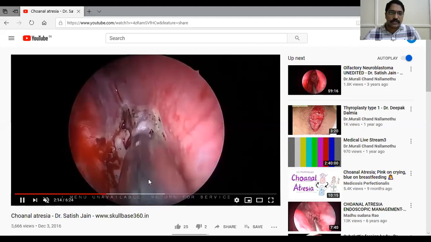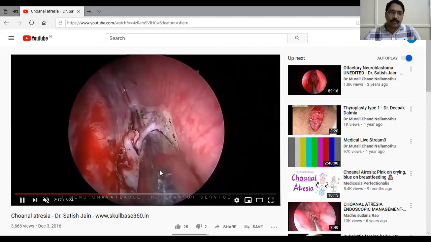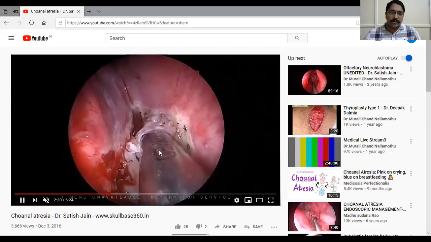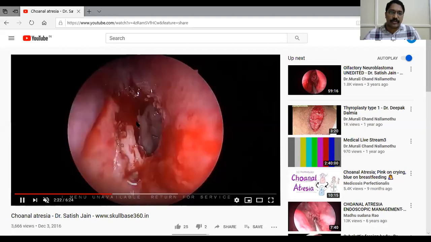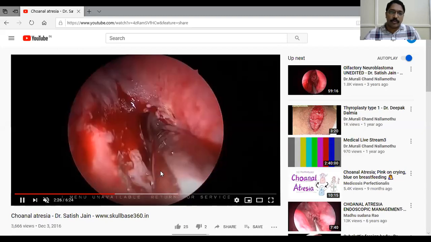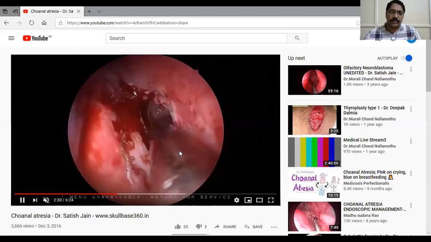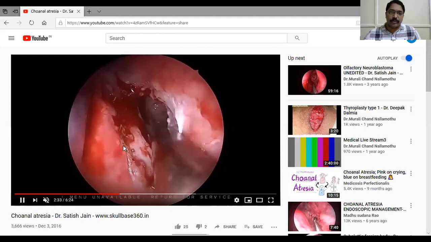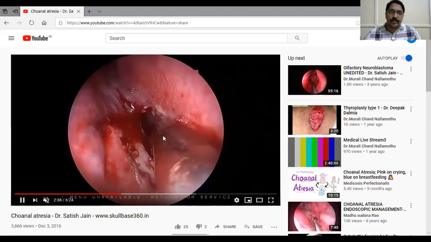What is this? This is the instrument. This is the microdebrider. Okay, with microdebrider, removing the membranous parts of the atretic plate. You can remove only membranous part with the microdebrider. You can't do for bony part. We have to do drilling for a bony part of the atretic plate.